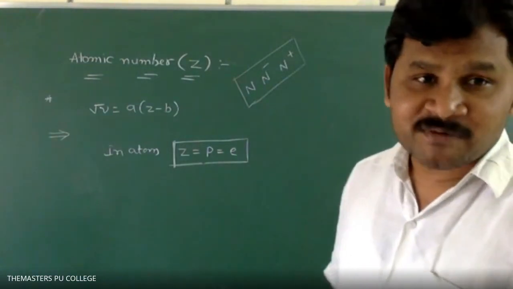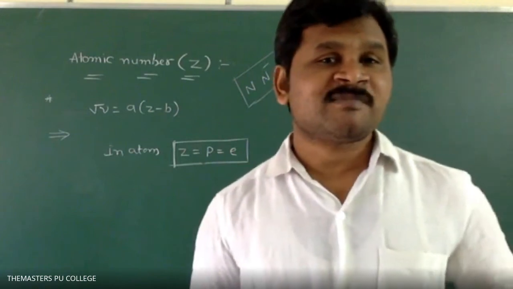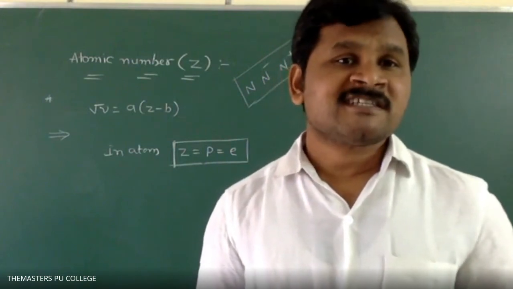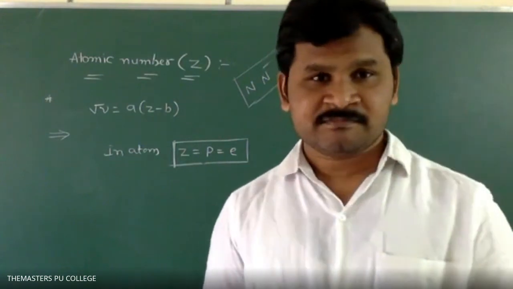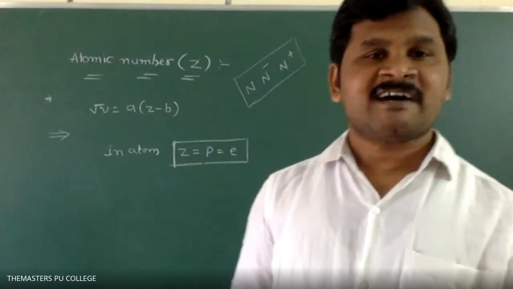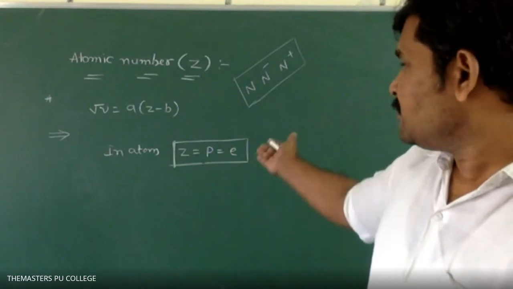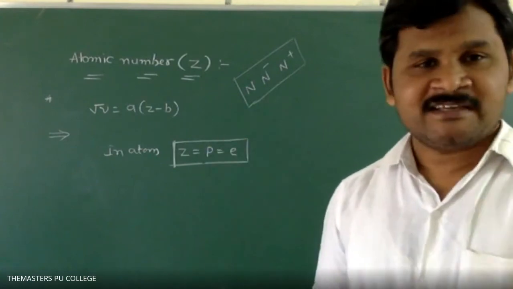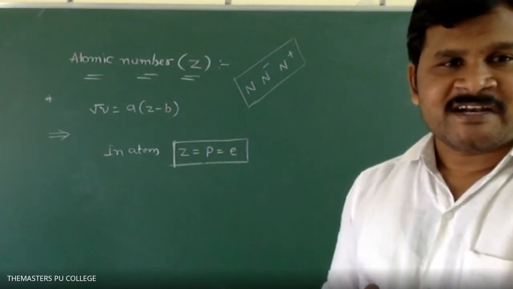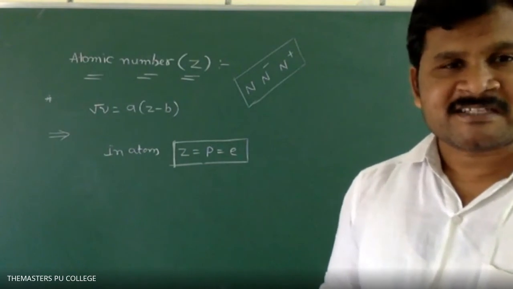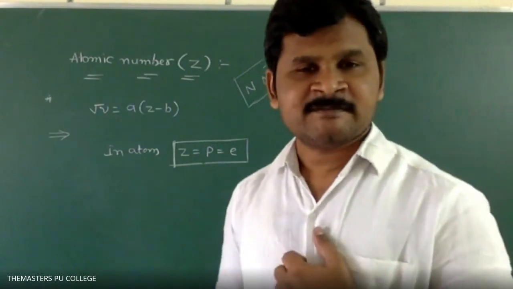Ions are charged particles. Protons and electrons are not equal, so they are not neutral. Only atoms are neutral. So Z is equal to P is equal to E is the formula to identify protons, electrons, or atomic number. Clear, students?